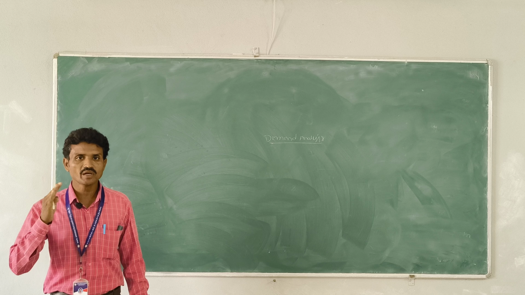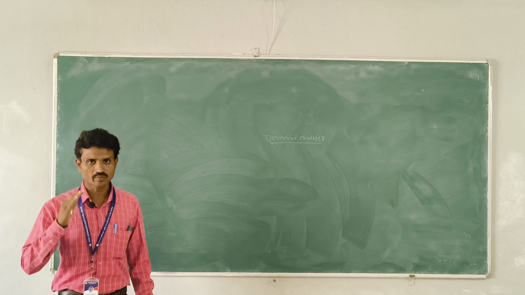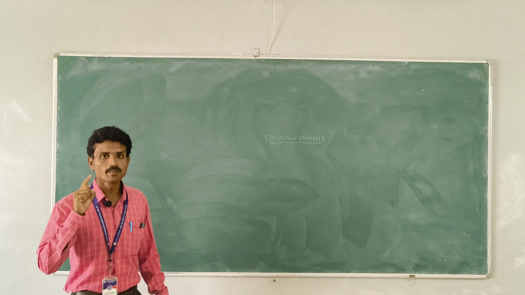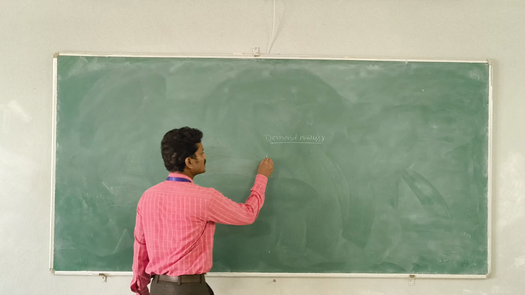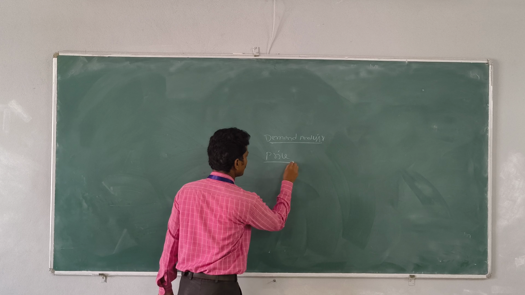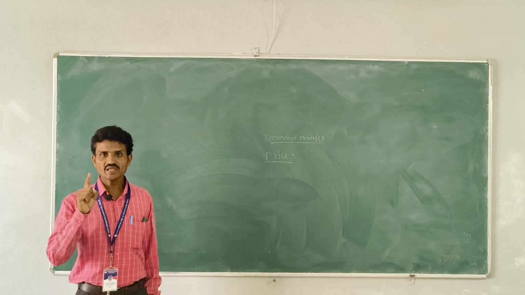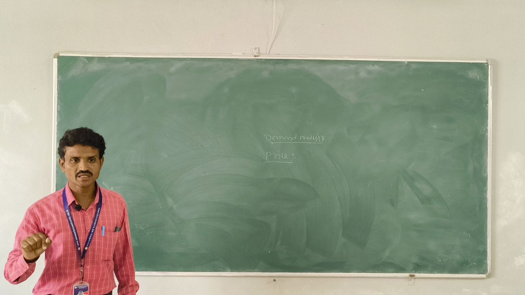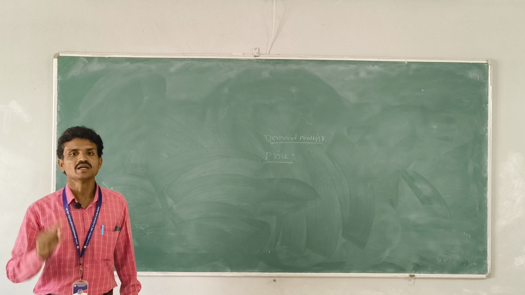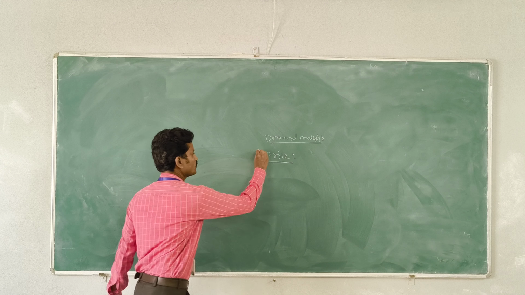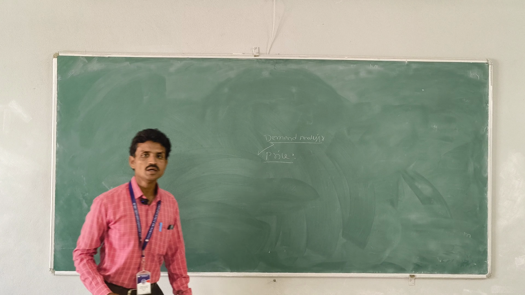Demand depends on many factors or determinants. The first factor is price. Price is the first determinant of demand. Demand depends on its price. When price increases, demand decreases. When price decreases, demand increases. It is the first determinant of demand.